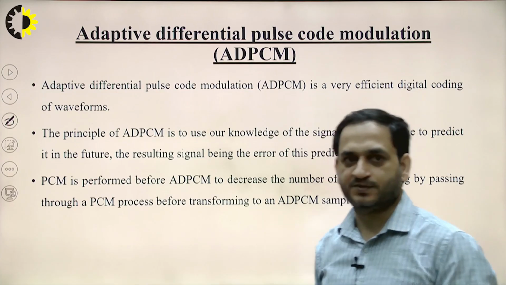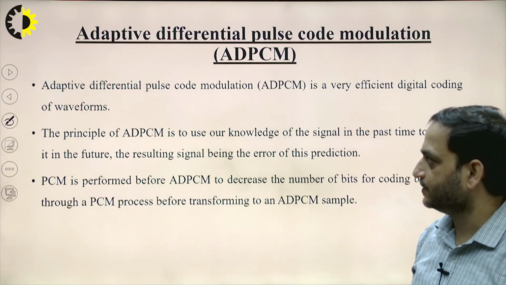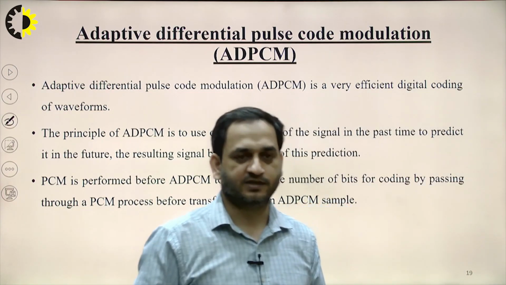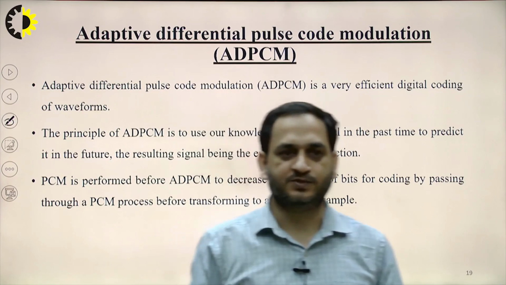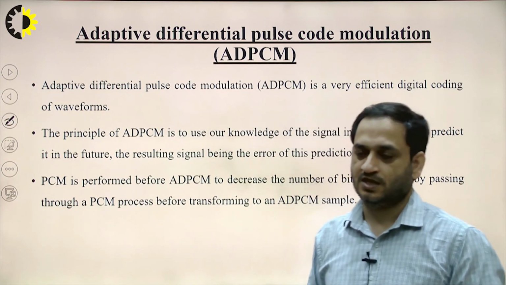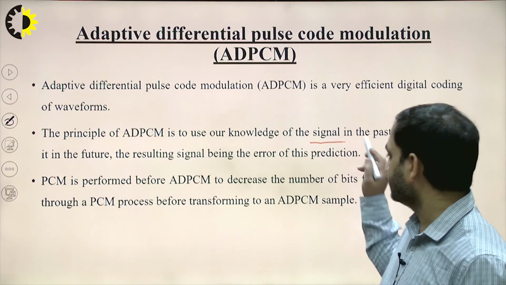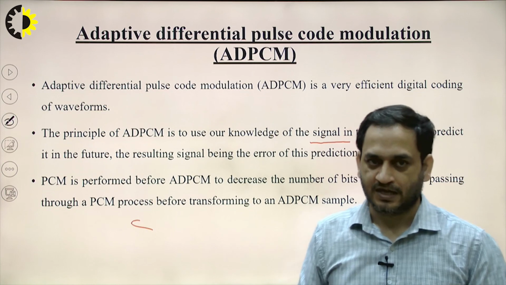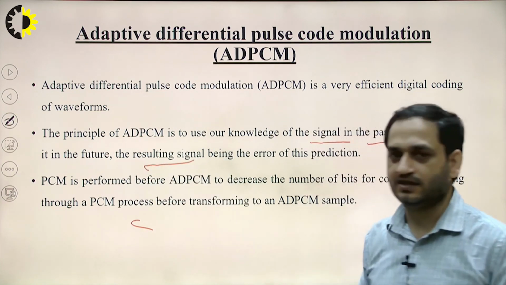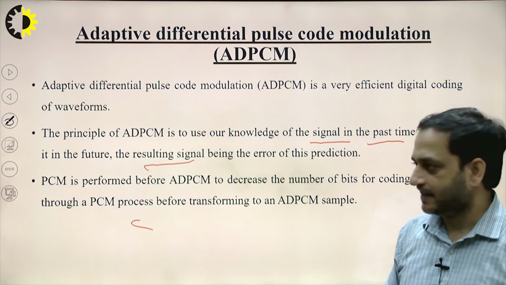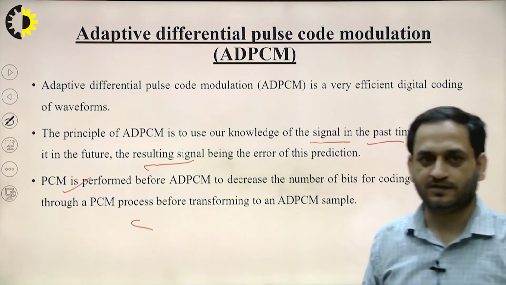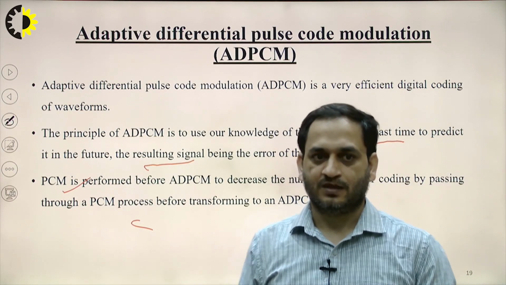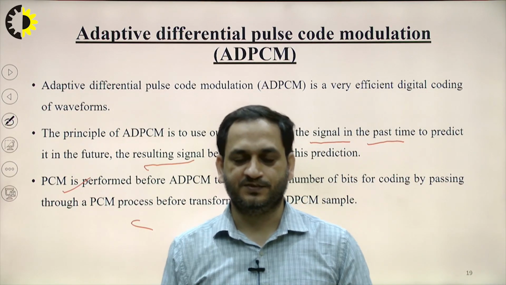The last is adaptive differential pulse code modulation. PCM is a very efficient digital modulation, or coding technique, of the waveform. The principle of ADPCM is to use our knowledge of the signal in the past to predict its values in the future, with the resulting signal being the error of this prediction. PCM is performed before the ADPCM, passing through a PCM process before transforming to ADPCM samples, to decrease the number of bits for coding.